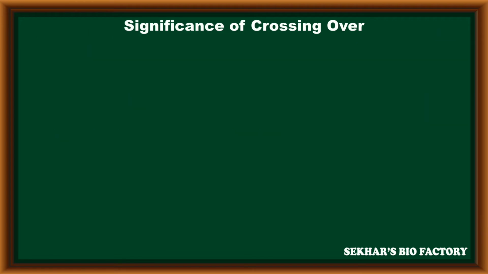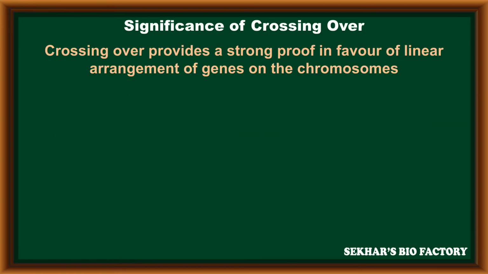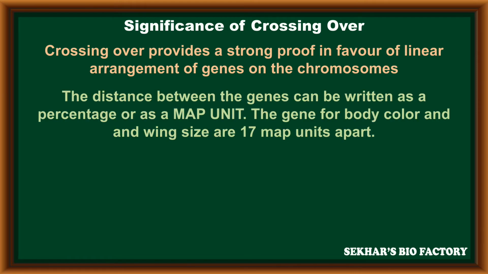The significance of crossing over: it provides strong proof in favor of the linear arrangement of genes on the chromosomes. The distance between the genes can be written as a percentage or as map units. The genes for body color and wing size are 17 map units apart in Drosophila.